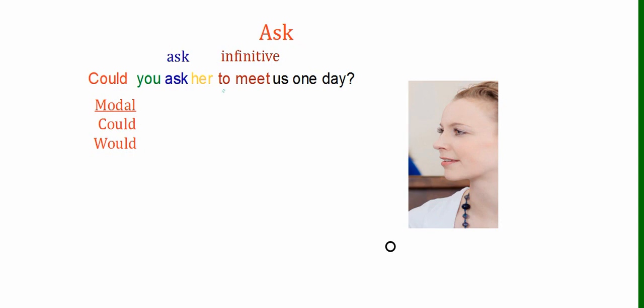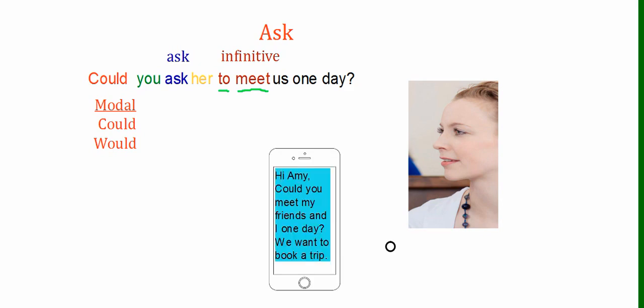And remember, infinitives are to and the verb in its base form. Could you ask her to meet us one day? So the person who has received this indirect request sends the direct request. "Hi Amy, could you meet my friends and I one day?" So this is the direct request.